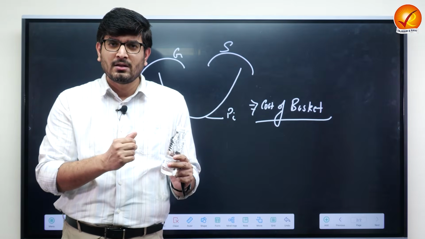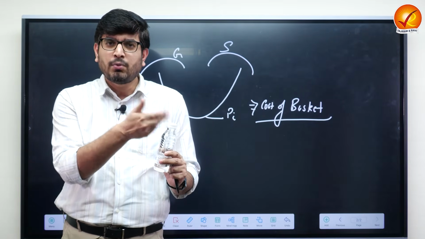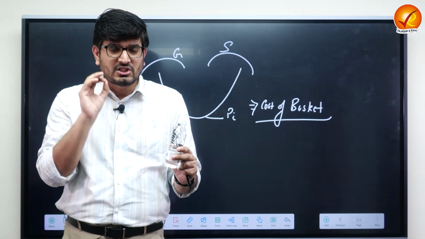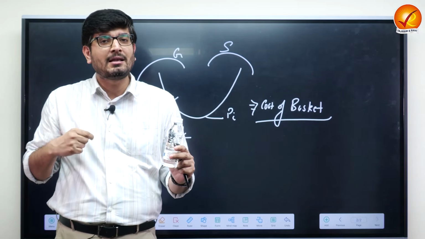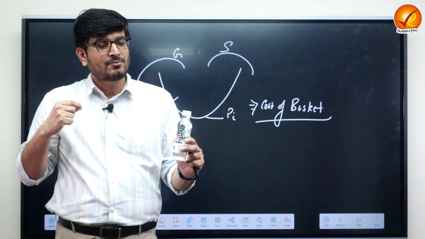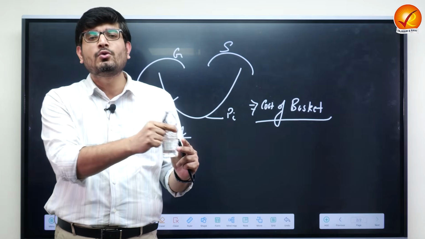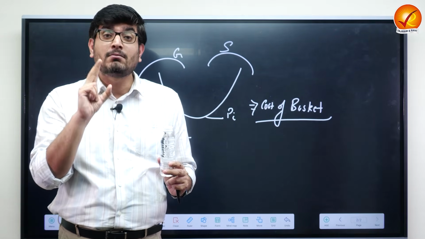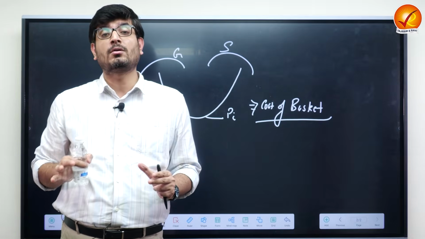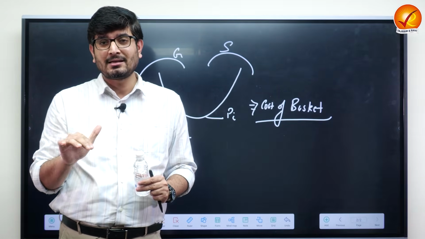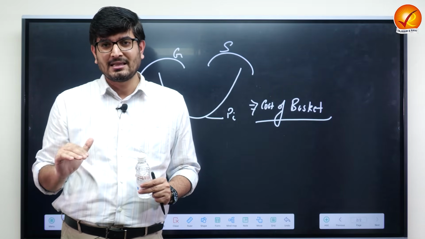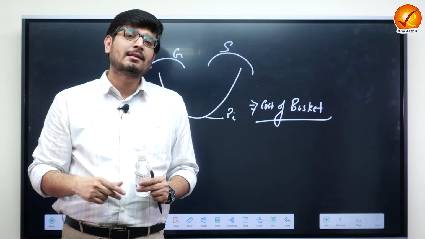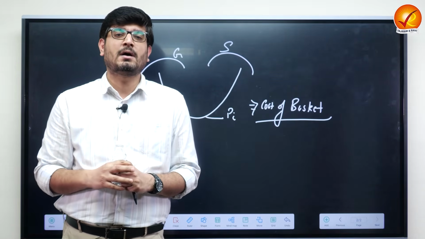The water bottle is the same. It is still the bottle with the water only. But what is changing here? The change is in the power of my currency. Earlier, I was paying a single 10 rupee note to access this water bottle. Now I am paying twice the money to access the same water bottle. It means the value of my currency is depreciating. It is going down. That is how you can relate inflation with purchasing power of the currency.